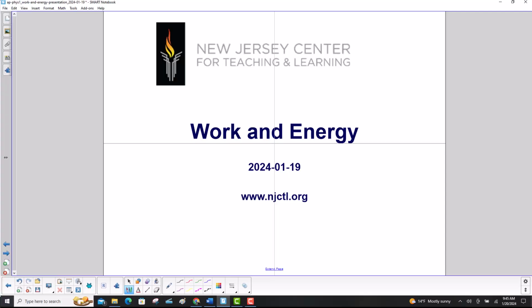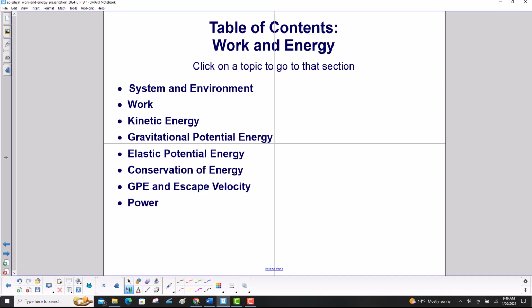Work and energy. Table of contents. We're going to start by defining what system means and environment. Then work, and the first energy we'll do is kinetic energy, energy of motion, gravitational potential energy, energy due to position, elastic potential energy, also due to position, then wrap it all up with the conservation of energy, and then two other interesting topics, gravitational potential energy as related to escape velocity, and then power.